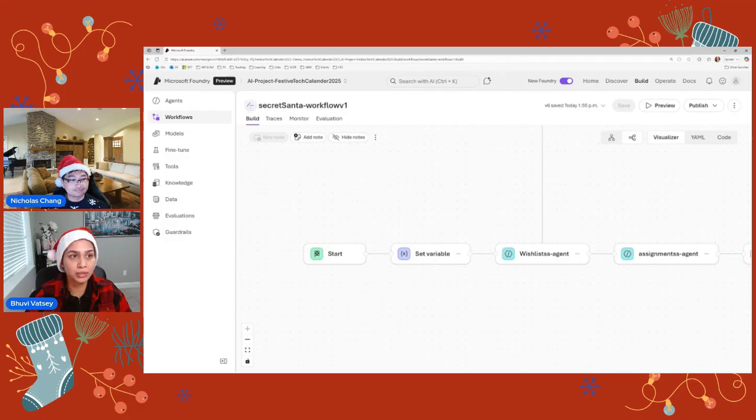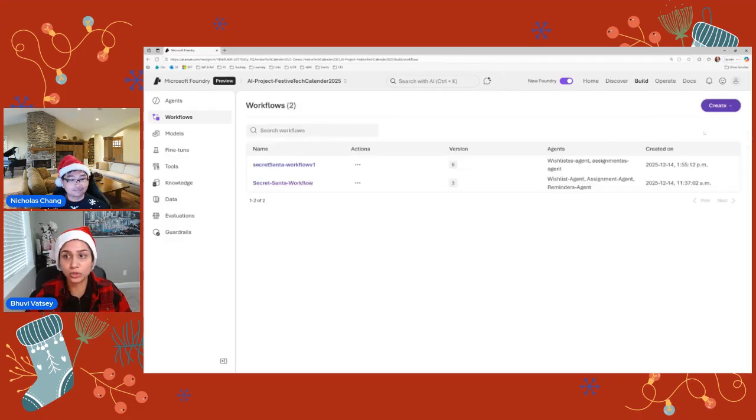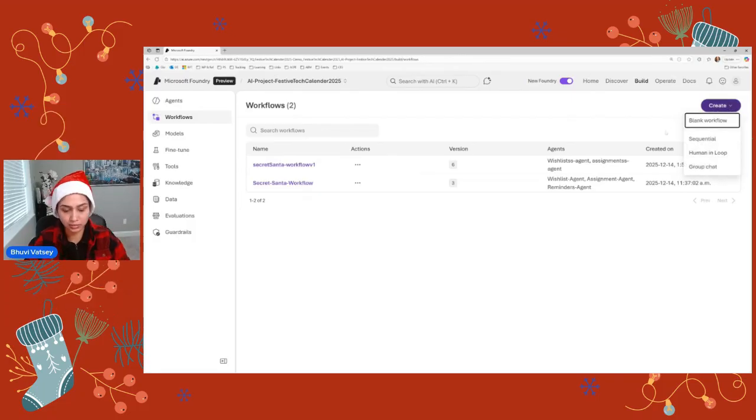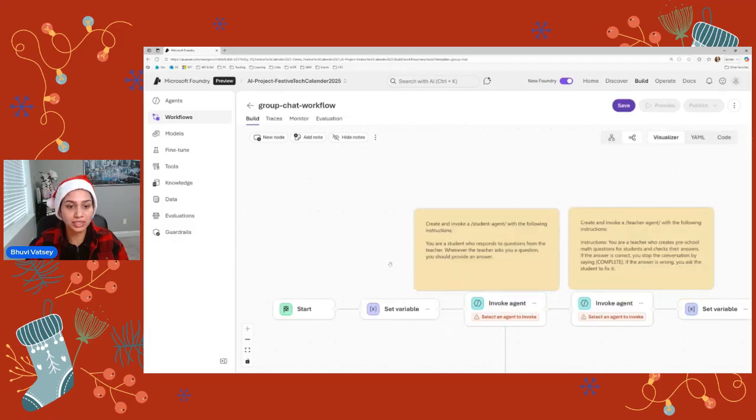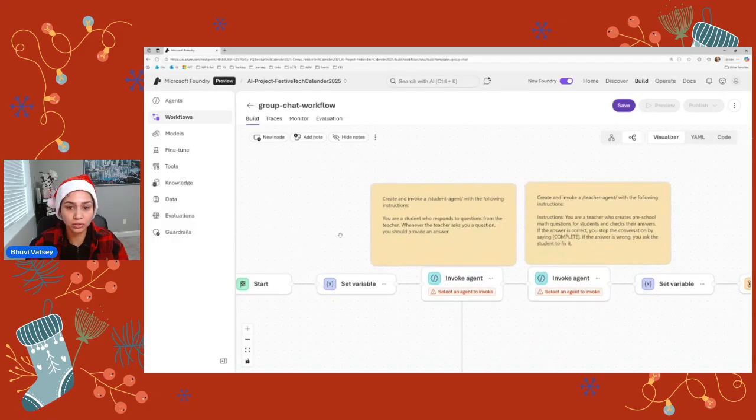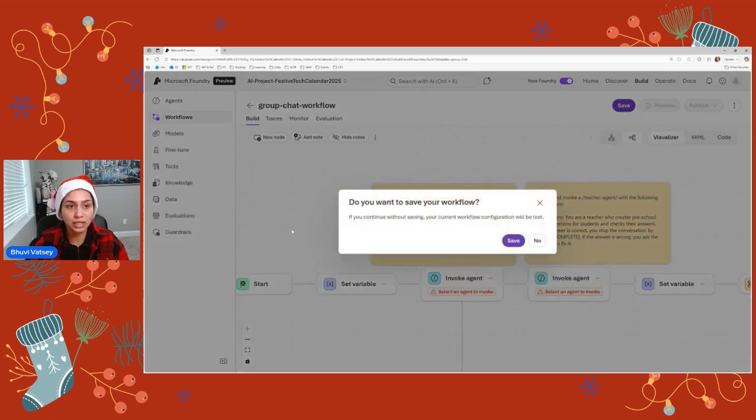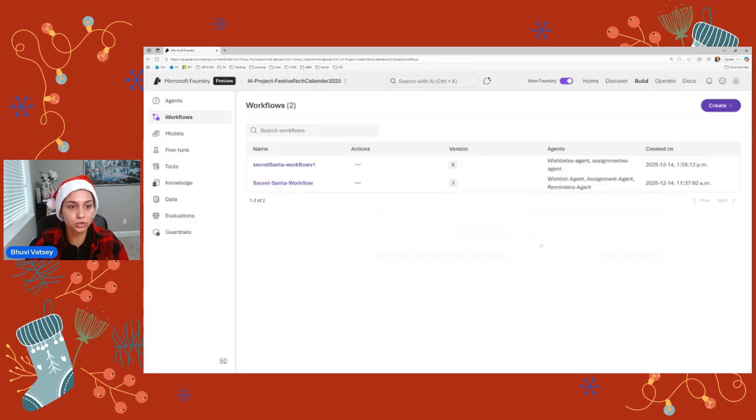In the very beginning, when Nicholas was showing how to create a workflow, you would go to this drop down and pick something from here: either sequential, human in the loop, or group chat. What I'm going to show you here is a group chat. A group chat, typically, if you click that, it's going to give you a template. Okay, this is the flow, this is how you hand it over. And to operationalize it, I have created something that I would like to show.